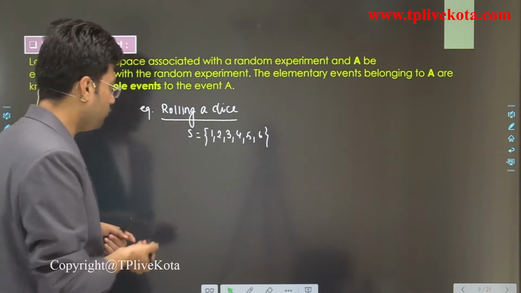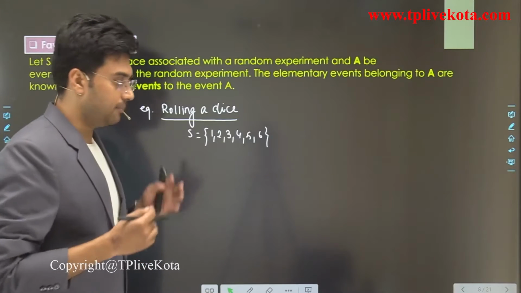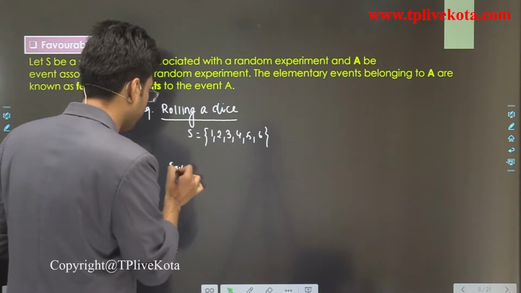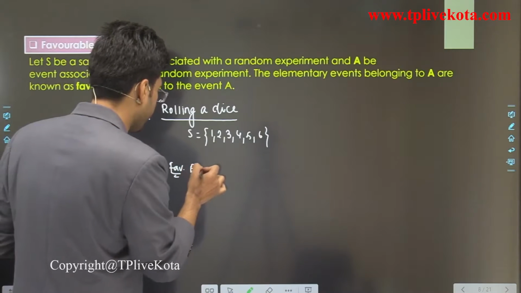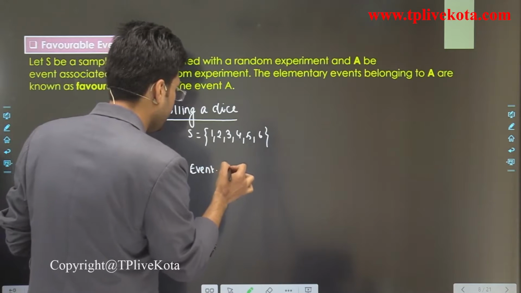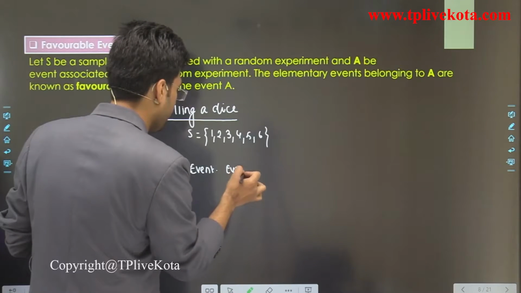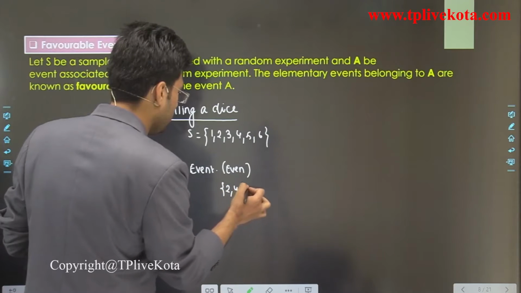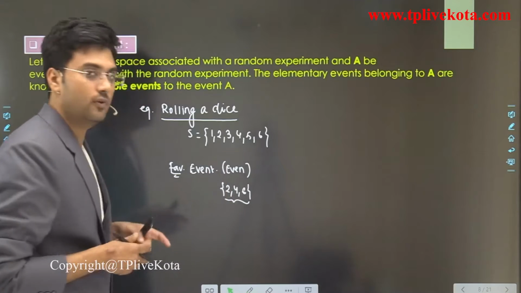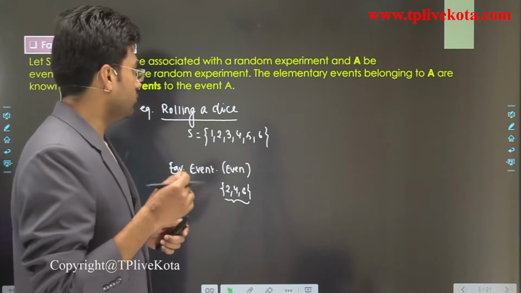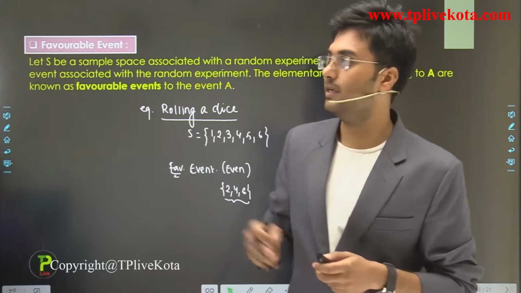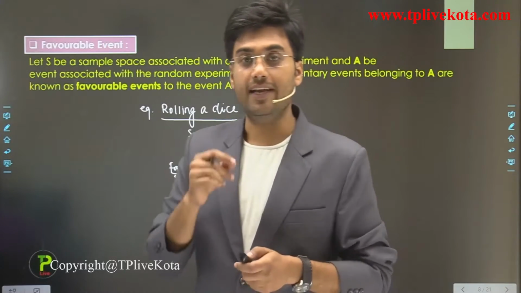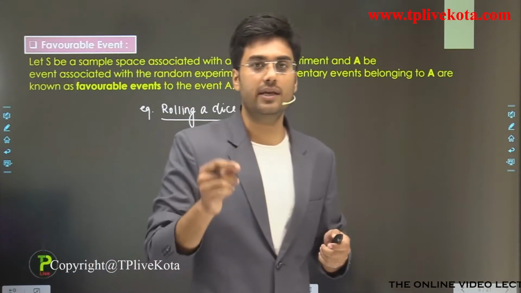Clear? For example, if we have to find the probability of getting an even number, then the favorable event is getting an even number. Then the favorable cases are 2, 4 and 6. These are the favorable cases for that case. Clear? So students, now I hope you understand the favorable events. So now after the favorable event, let's discuss the next term.